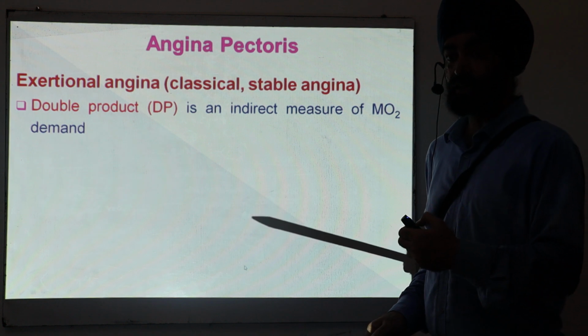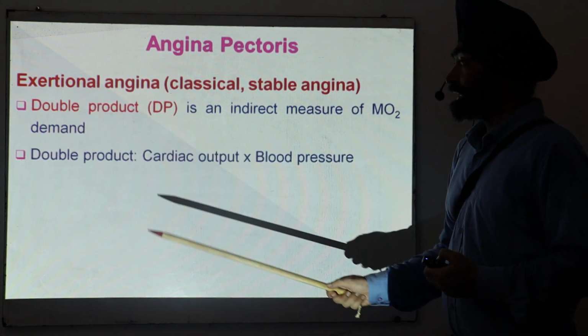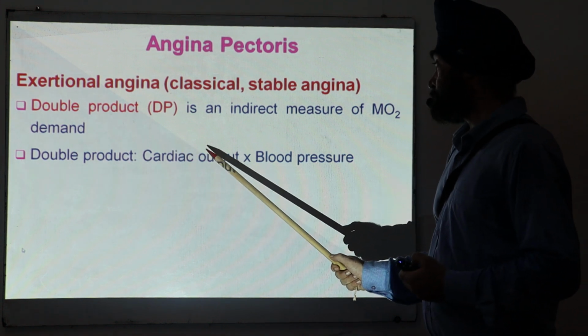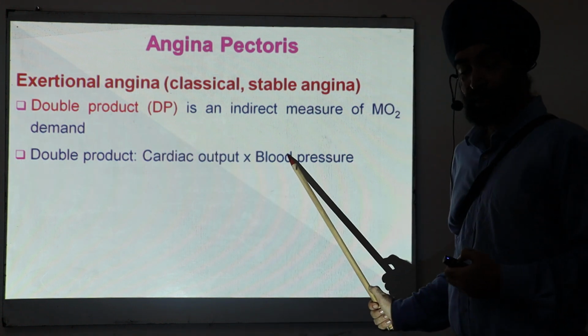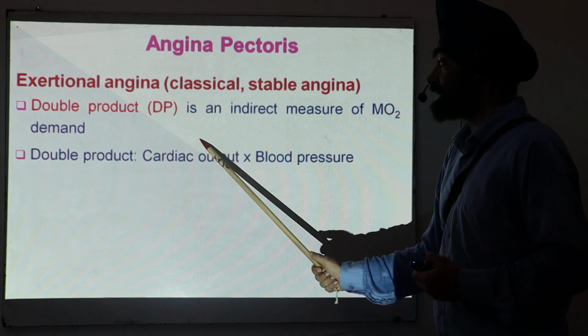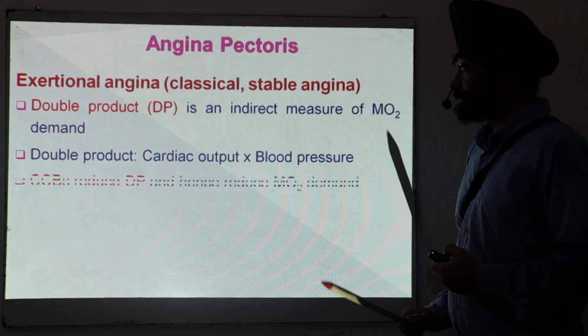You will calculate the oxygen demand of that person by noting the double product. Double product is equal to heart rate multiplied by blood pressure. Sorry, this is not cardiac output, this is heart rate.